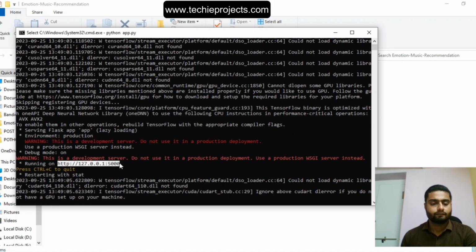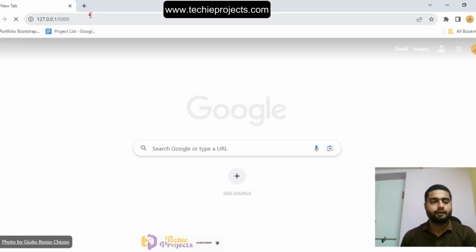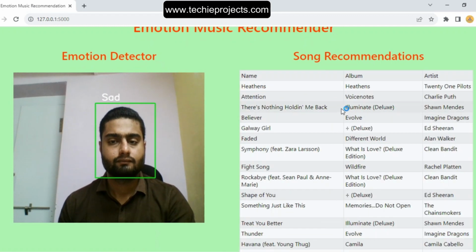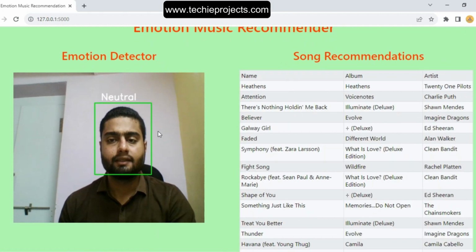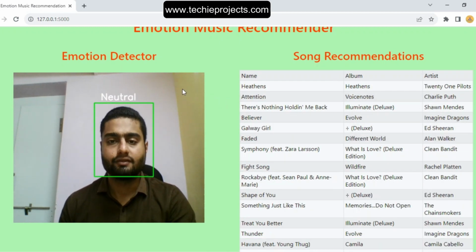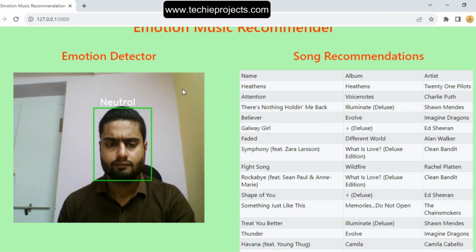So let's copy the URL and paste it in any browser. It will open the web interface, and you can see the laptop front camera will also open and it will detect the emotion and recommend the song according to the emotion. Like it recommends happy, neutral, sad, like that. Okay, it will change according to the person's emotion or mood. Okay, surprised, fearful, sad, neutral. So it will change continuously according to the person's emotion.